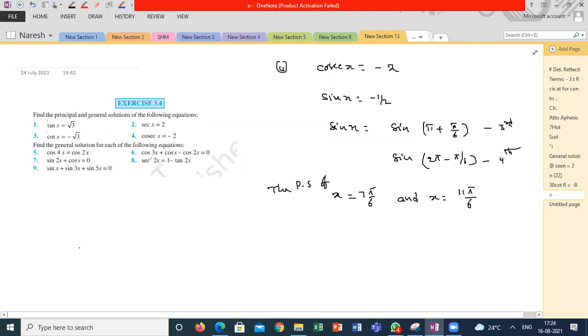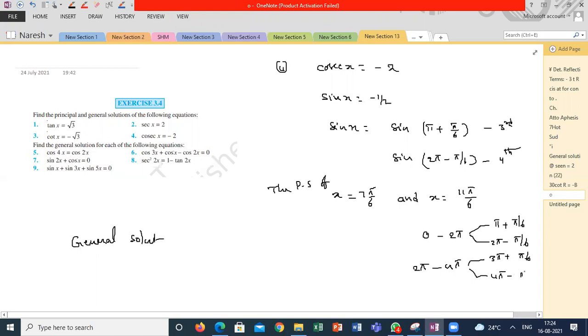When it comes to the general solution, if you see pi plus pi by 6, 2 pi minus pi by 6. Next it is how much? Between 0 to 2 pi, the possible values are pi plus pi by 6, 2 pi minus pi by 6. Between 2 pi to 4 pi, 3 pi plus pi by 6, 4 pi minus pi by 6.